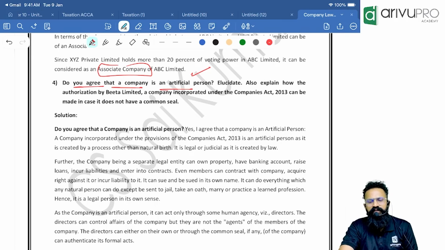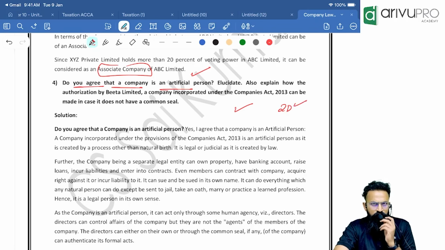Everything will come. Yeah. Next one is, people, what is the alternative for common seal? 2 directors have to sign. If at all there is a company secretary appointed, then it shall be 1 director and 1 company secretary who shall sign in the place of common seal.